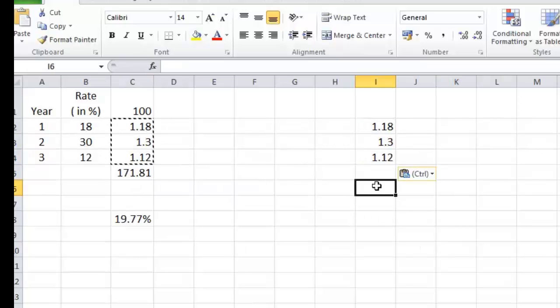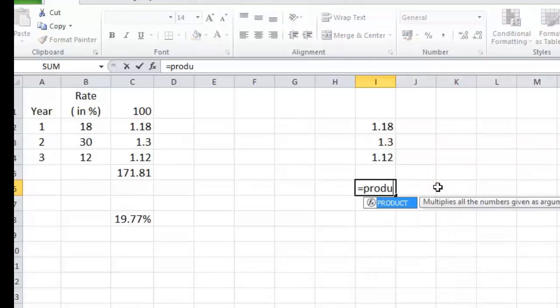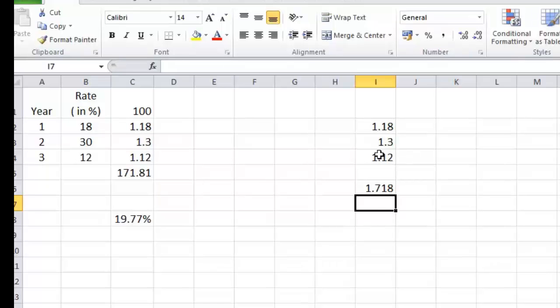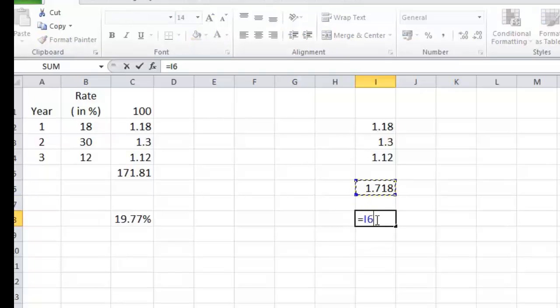We'll need to first find product of them, is equal to product of these 3 numbers. Now which obviously is going to be 1.718, basically 171.81 divided by 100. Okay, now this is the product. Now we need to take the third root. How do we take third root on Excel? Let's choose 1.718 raised to 1 by 3.